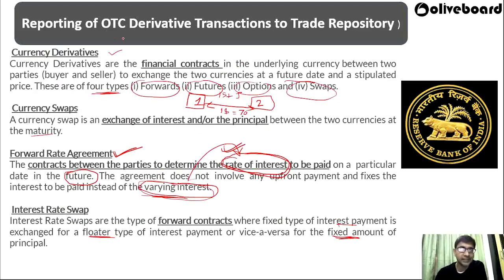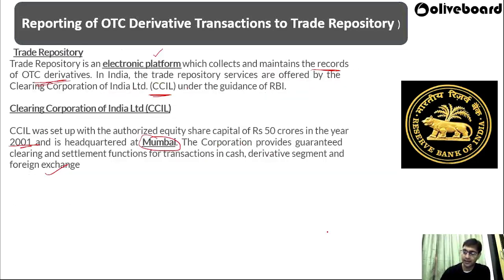Then what are currency derivatives, and what are 4 types of currency derivative you should know. So this is forward, future, option, and swap. And what is currency swap? There is an exchange of interest or the principal. Then in the forward rate agreement, there is a predetermined rate of interest to be paid instead of varying interest. So varying interest you don't have to pay, you have to pay fixed rate of interest. Then interest rate swap, under this interest rate swap, we have a forward contract for the fixed amount of principal.